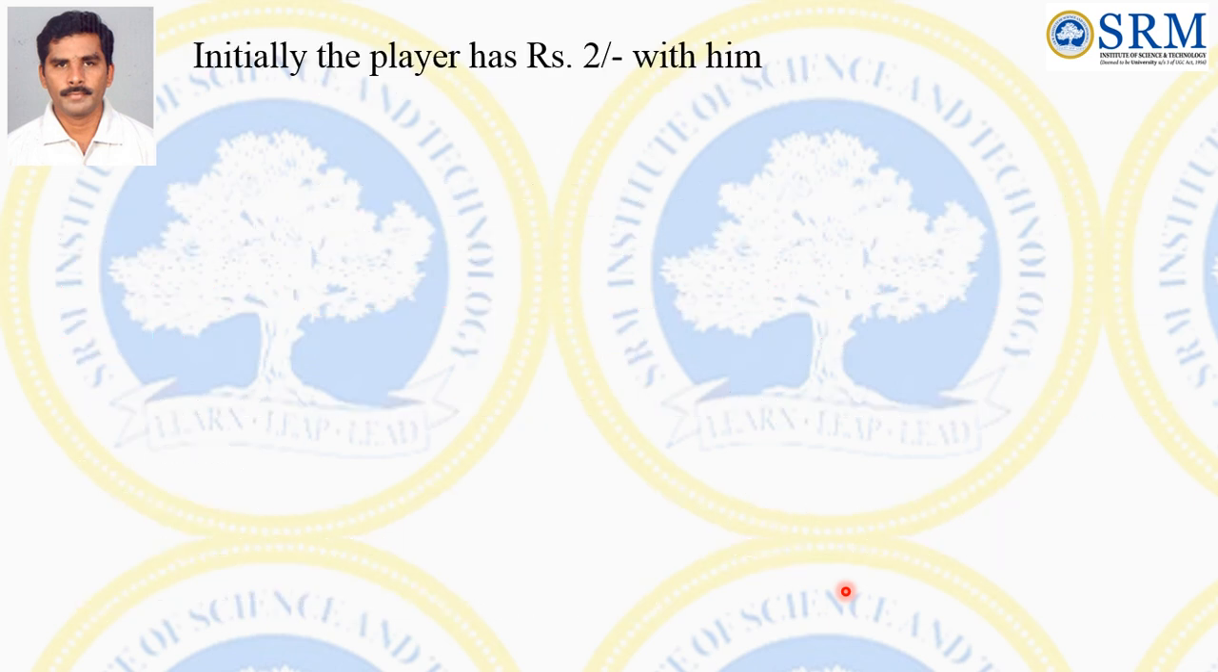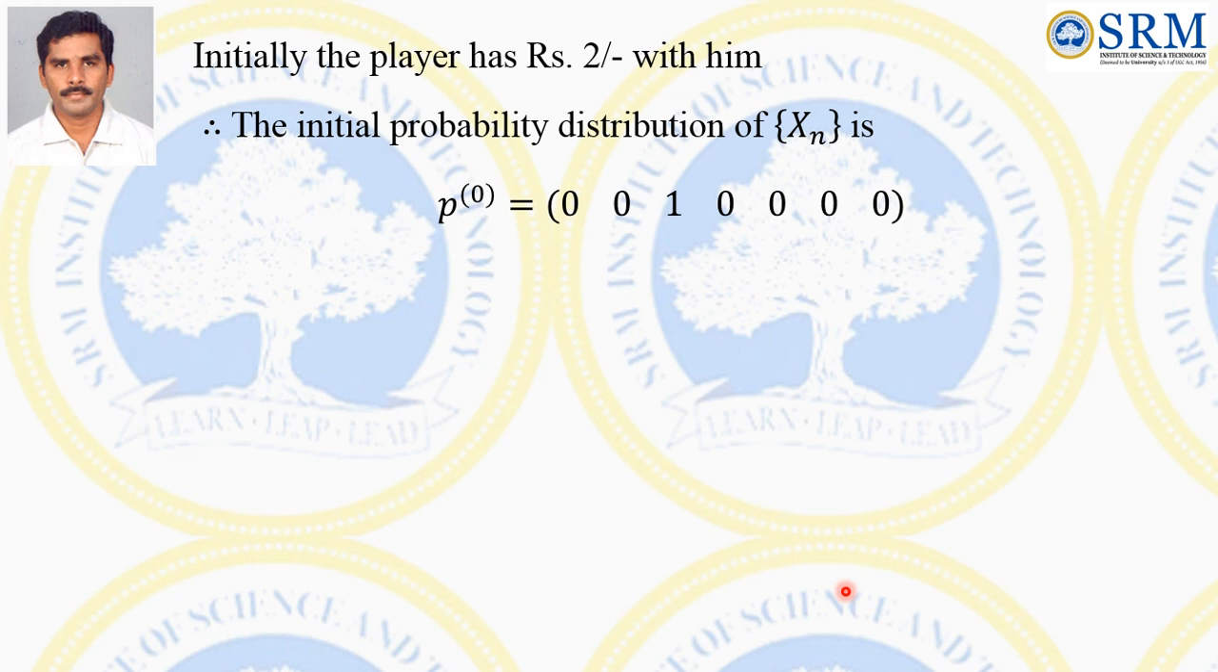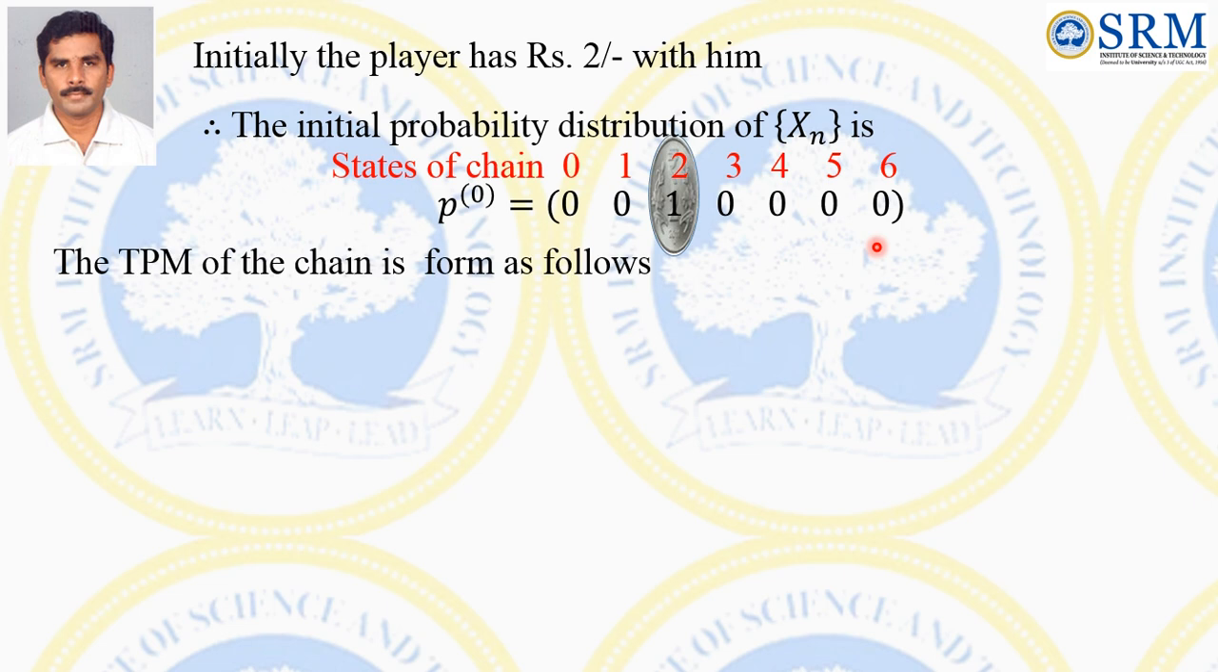Initially the player has ₹2 with him, therefore the initial probability distribution P0 is 0 0 1 0 0 0 0. See that, initially the player has ₹2, therefore the respective probability is 1, and all the other probabilities are 0. How to form the TPM of the Markov chain? We will see that step by step.